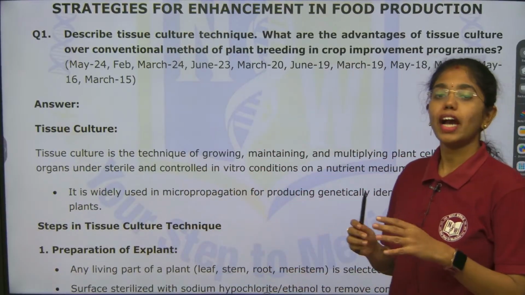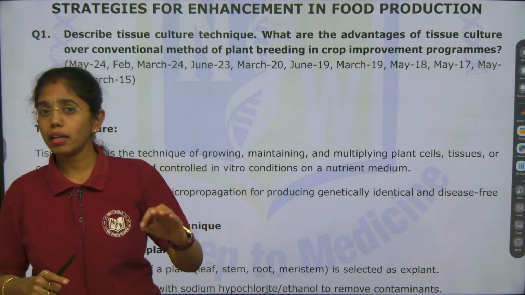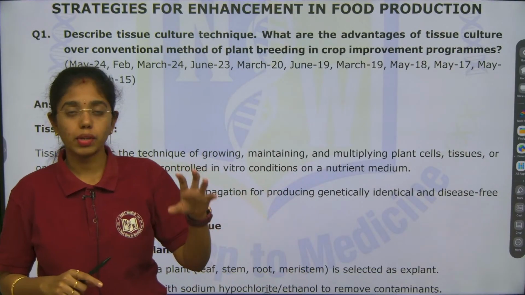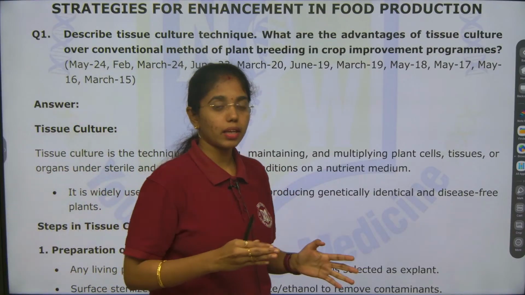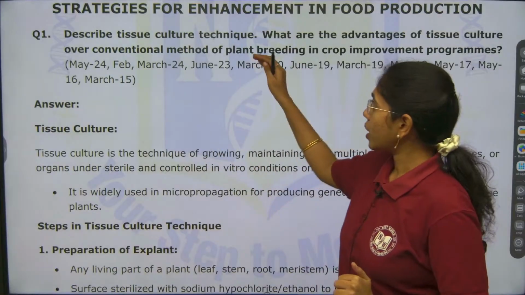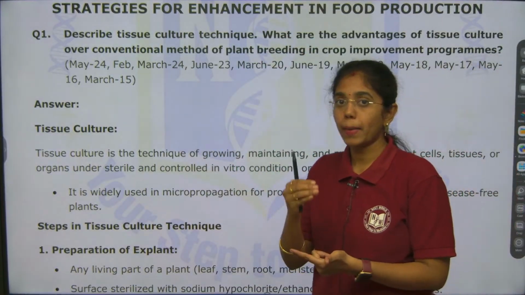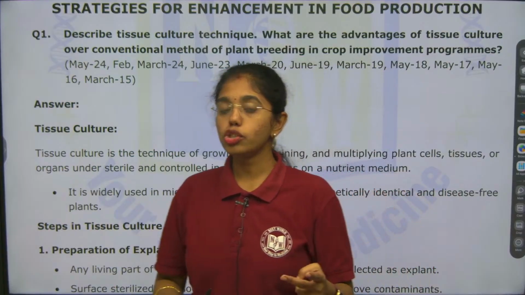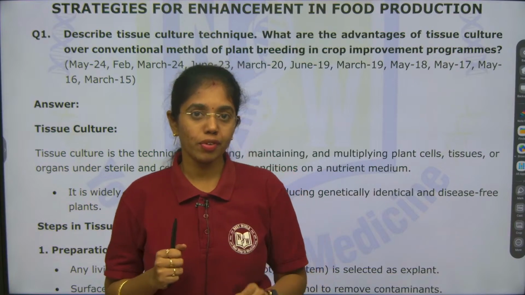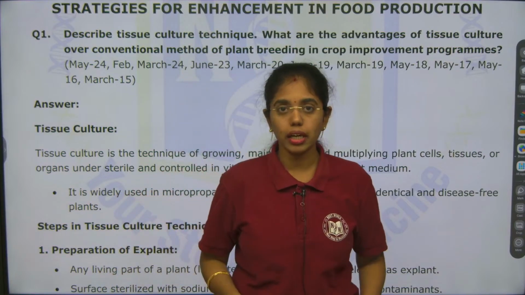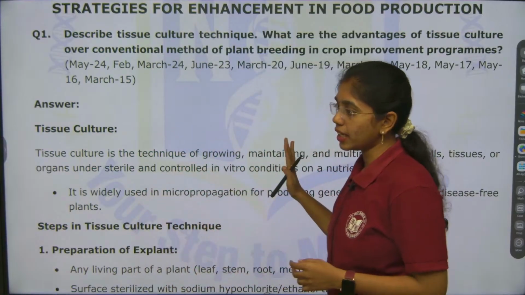So yes, today we are going to start on the long answer type of questions which are very important. Definitely you will get a question from these two chapters. Those two chapters which we are going to discuss today are strategies for enhancement in food production and microbes in human welfare, including sewage treatment. These two are the major chapters from which definitely a long answer type of question is asked every year in the IPE paper. Okay. So this is for second year students.